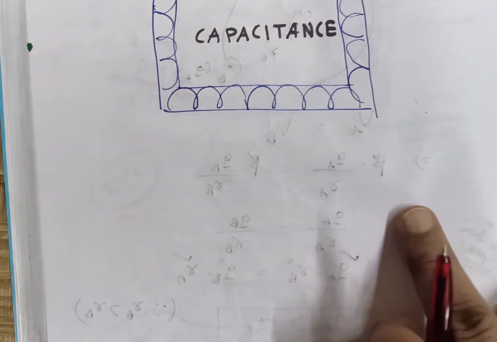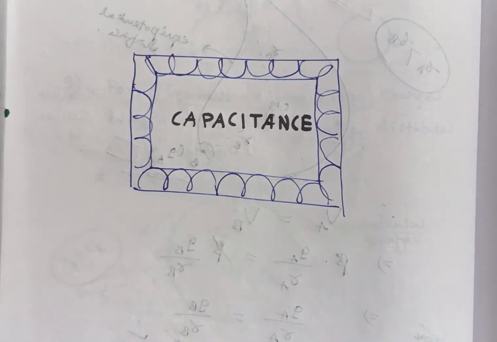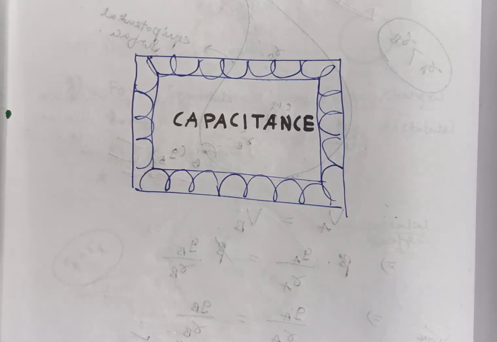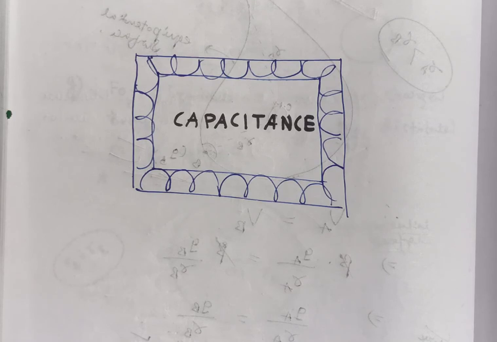Today we have discussed what capacitance is. First of all, capacitance means the capability to store some amount of charge. And the formula of capacitance is C is equal to Q by V. From that formula, we can define the capacitance of a conductor or capacitor. It represents the amount of charge required to increase its potential by 1 unit.